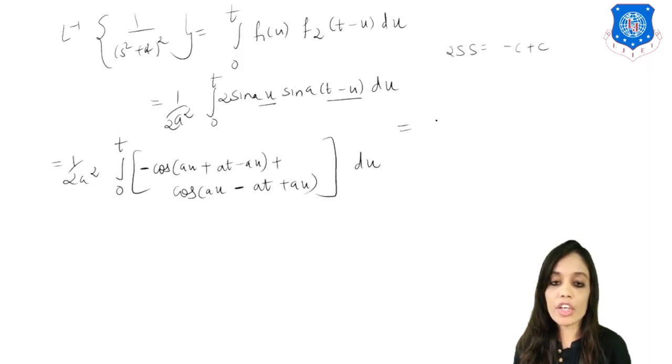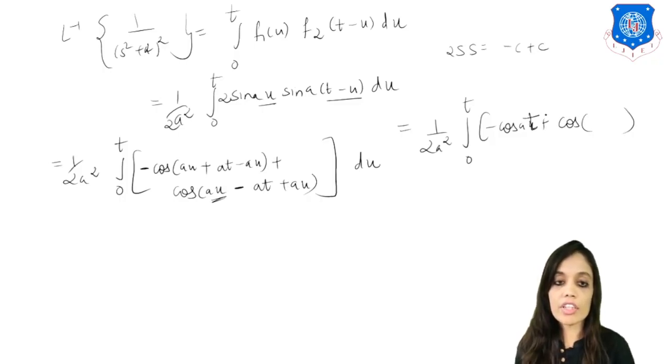So finally what we are getting? 1 upon 2a square integration 0 to t of minus cos at plus cos, here it will come, 2au minus at, and du.